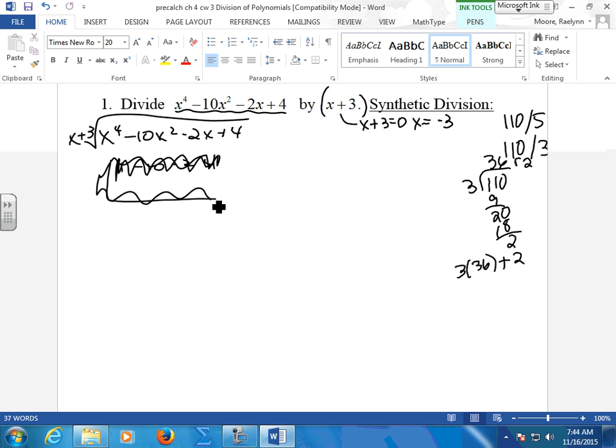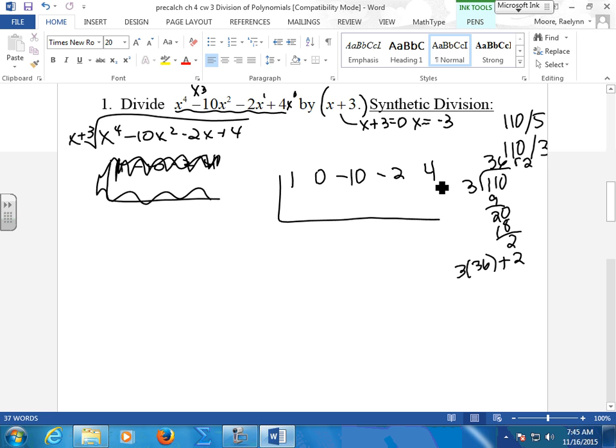I think really you guys need to do this from the very beginning. They need to go down: x to the 4th, x cubed, x squared, x to the 1, and this is x to the 0. You need to account for every position when you divide this. So if there's no position for them, we're going to put a placeholder of 0. So we're going to take out all their coefficients. I have a 1. X to the third, I don't have anything, so I have a 0. X squared, I have a negative 10. You don't have to put a positive, just put the negatives. X1, I have a negative 2. And X0, I have a 4.